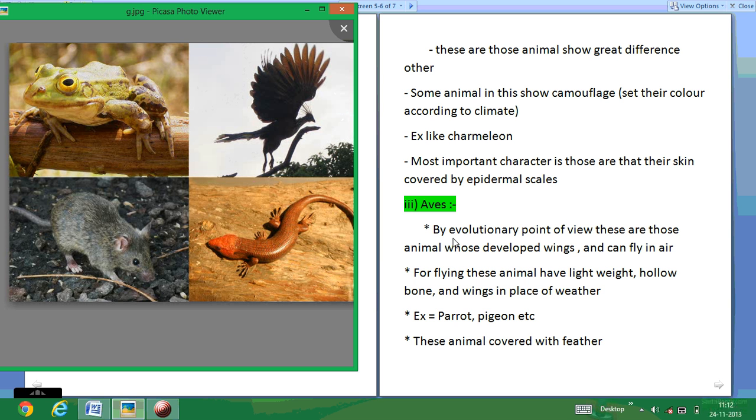Now, Aves. Here is the example of Aves. The Aves are those animals whose forelimbs are developed into wings for flying. For flying, there are some conditions for birds: they are lightweight, have a very light weight and hollow bones, and they have wings in the place of their forelimbs. Examples of these are parrot and pigeons. The most important character of these animals is having a body covered with feathers.